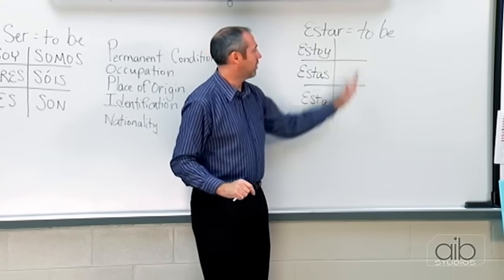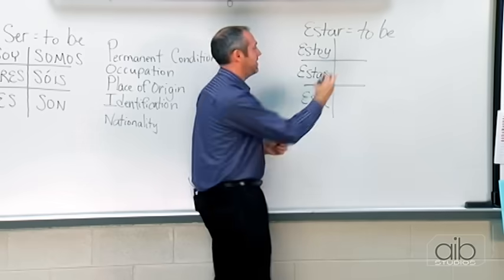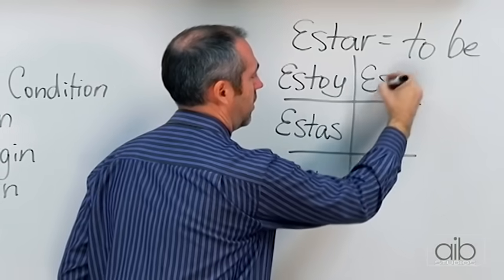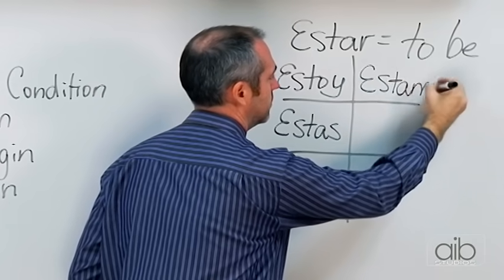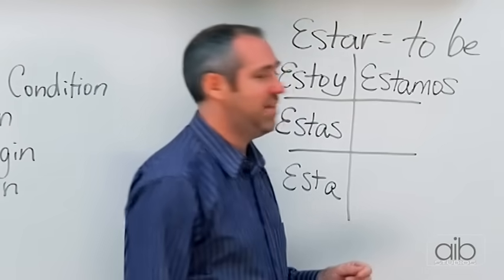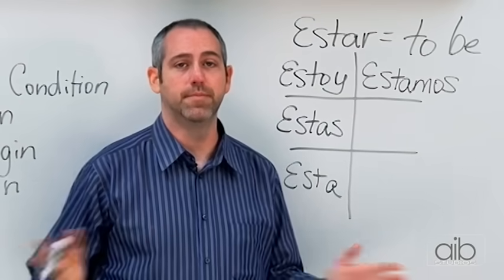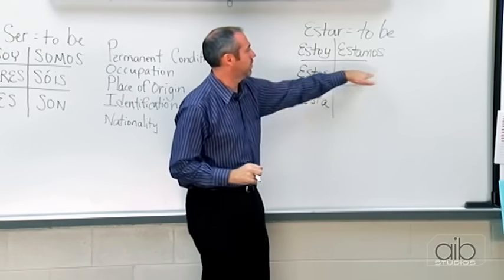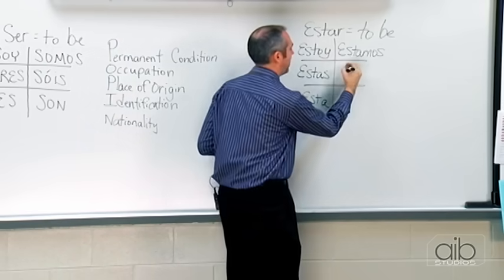Now on the top right, on our plural side, we're going to begin by writing estamos. Estamos means we are. Now right here in the middle, we're going to write estáis.